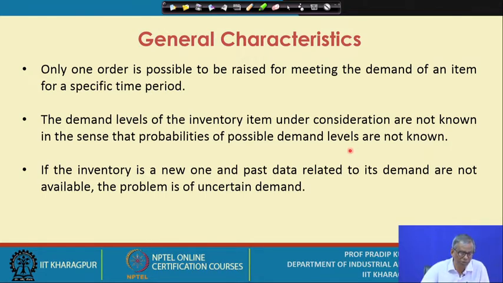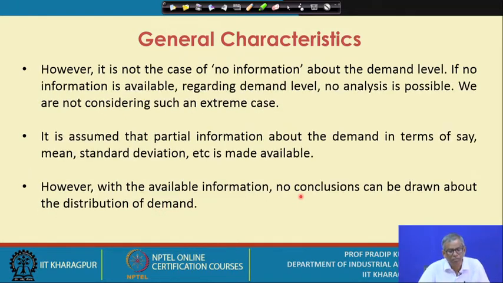If the inventory item is a new one and past data related to its demand are not available, obviously, if it is a new situation, you don't have any past data related to the demand of the item. That means, forget about the objective probabilities of demand, you may not even have subjective probabilities against the demand. So this problem is one of uncertain demand, right?